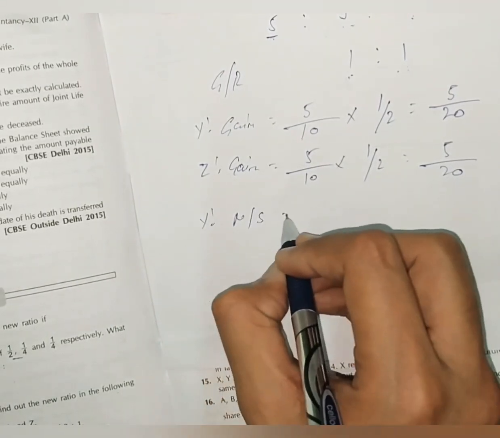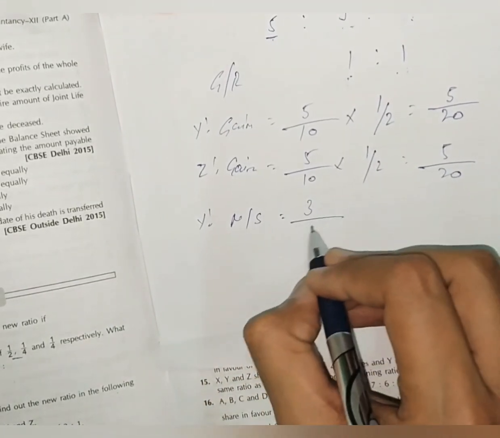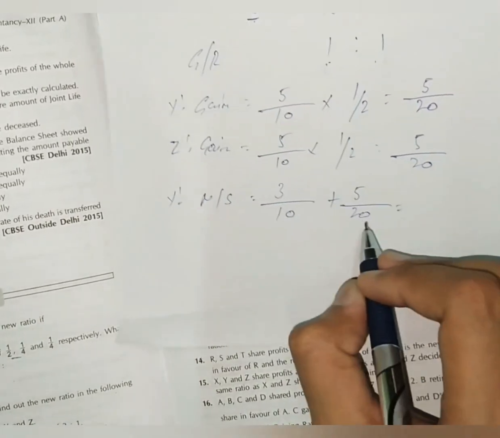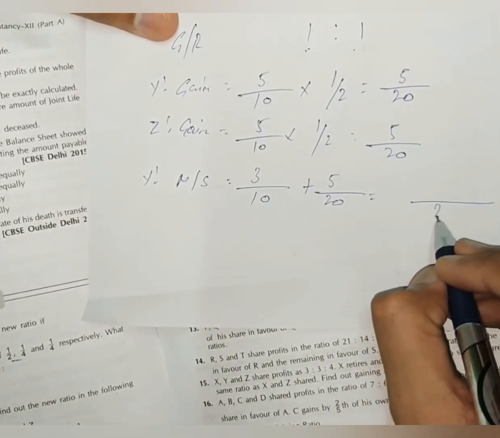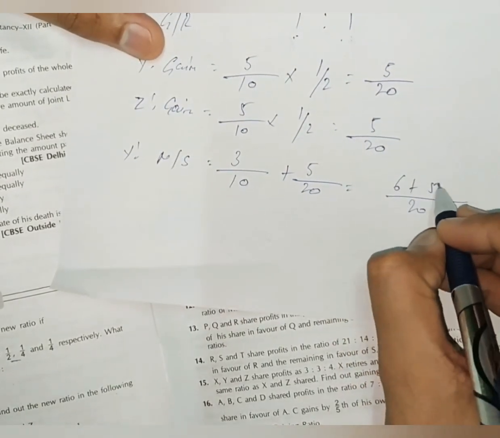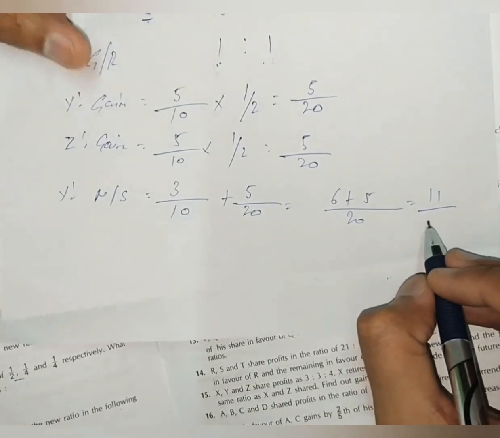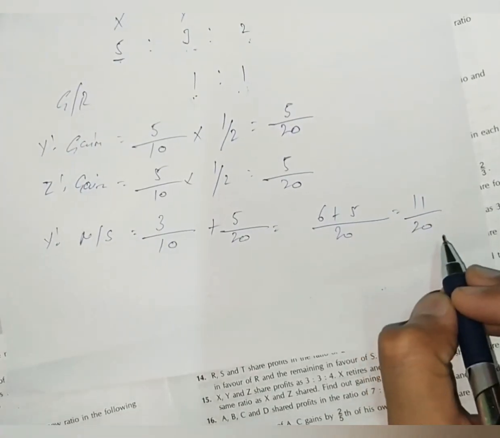Y's new share will be his old share plus his gain. With 20 as LCM, 6 plus 5 is equal to 11/20.